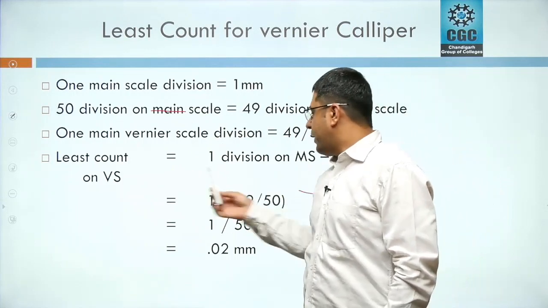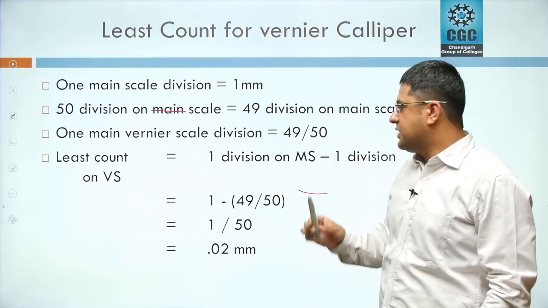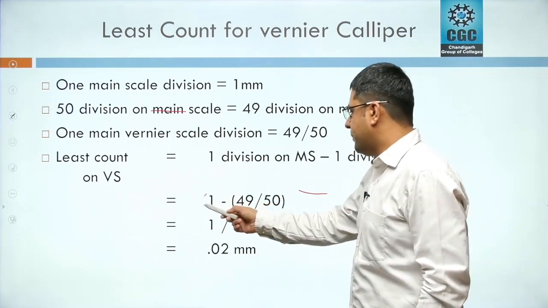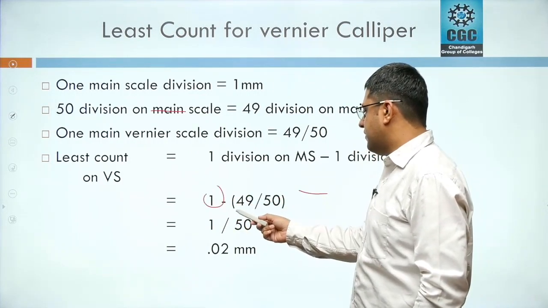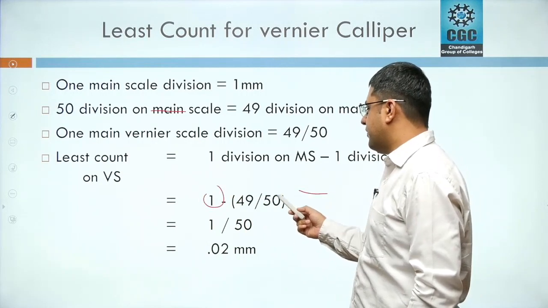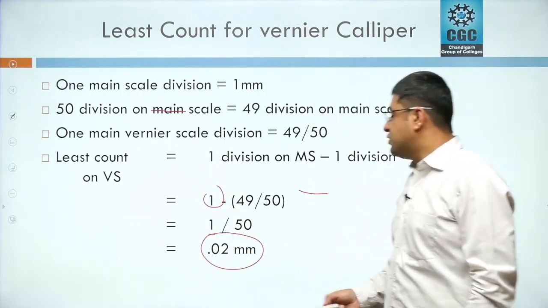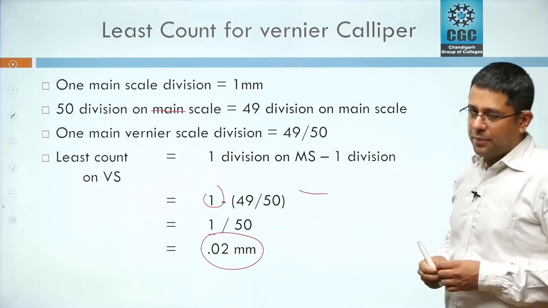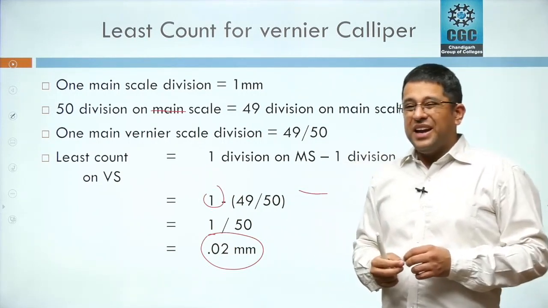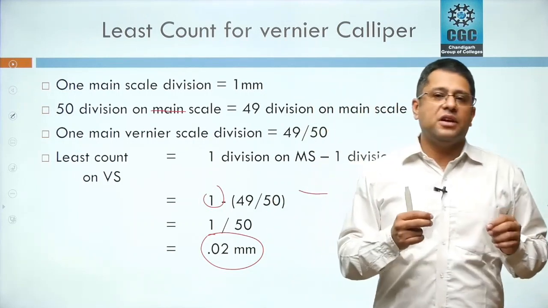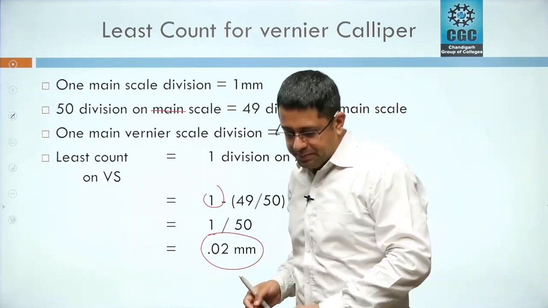Now, in order to find out the least count, 1 division on the main scale is equal to 1 mm. 1 division on the vernier scale will be 49 divided by 50 in length. So the difference comes out to be 0.02 mm. This is the least count of a vernier caliper. It means we can measure a dimension as small as 0.02 mm using a vernier caliper.